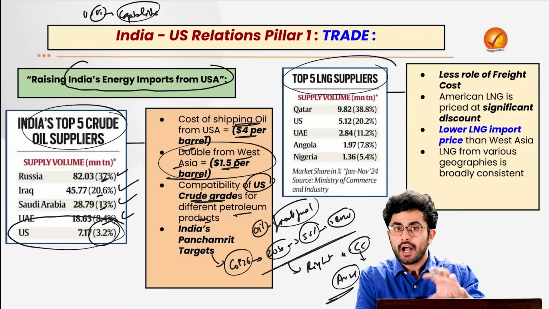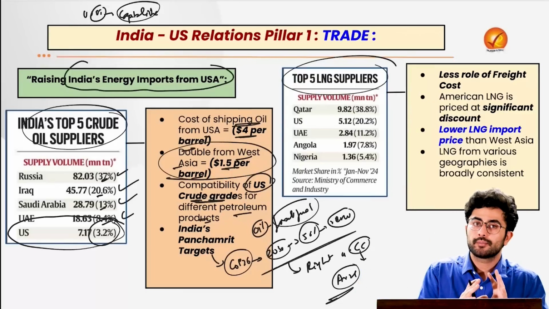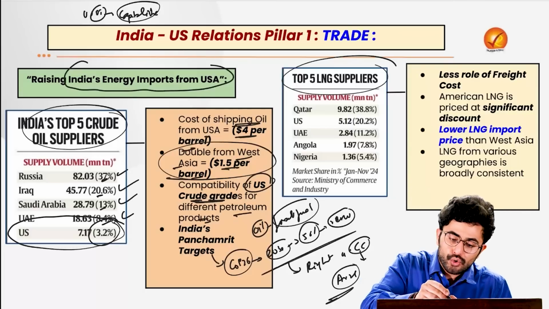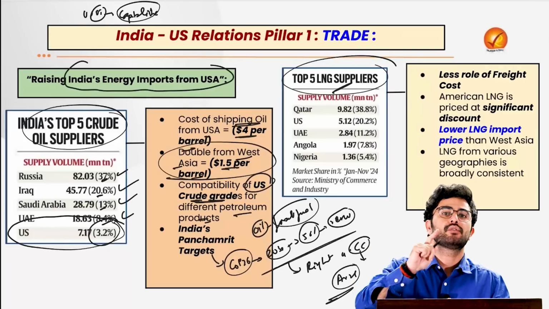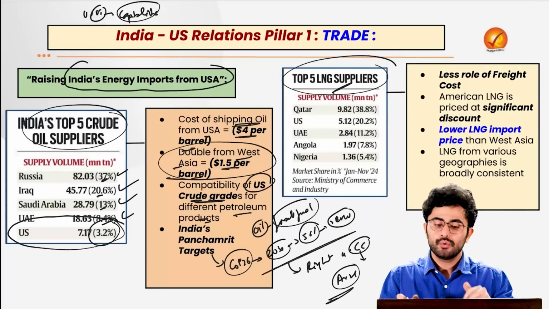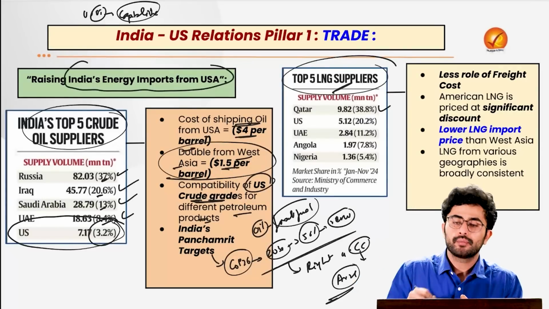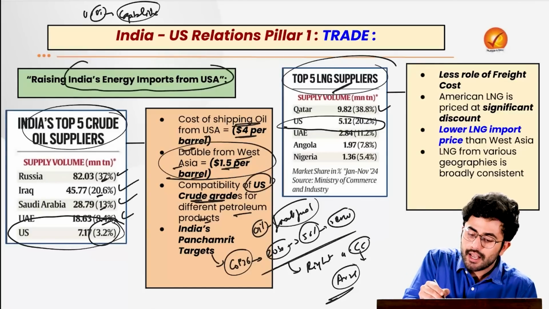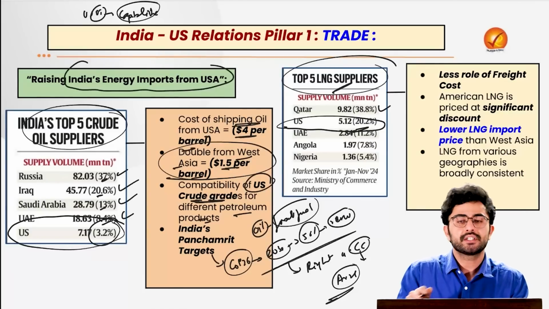The idea which the article today is trying to put impetus upon is that we should rather try to procure more of the LNG supply from USA. Now when we look at the ranking of the LNG imports which we do, the largest import is from Qatar, around 38%. US is the second largest LNG supplier to India with a 20% share.